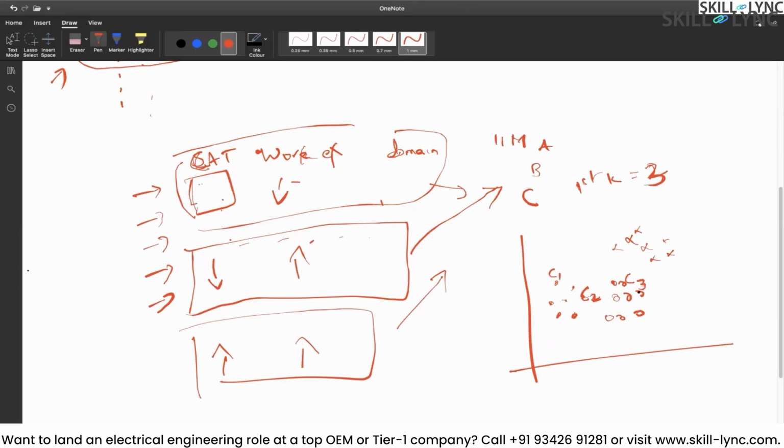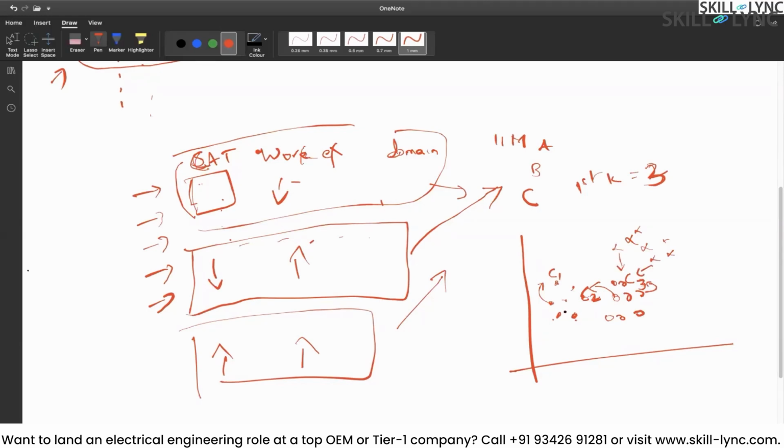So far so good, guys. Now all the data points here would try to calculate the distance from C1, C2 and C3. The points which are near to C1 would come under C1, let's assume. The points which are near to C2 come under C2. The points which are near to C3 come under C3.